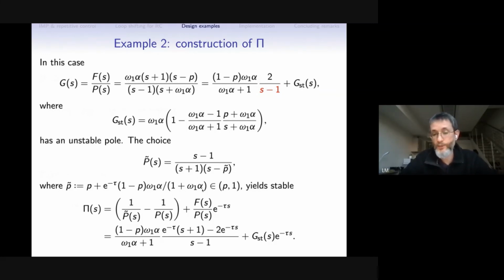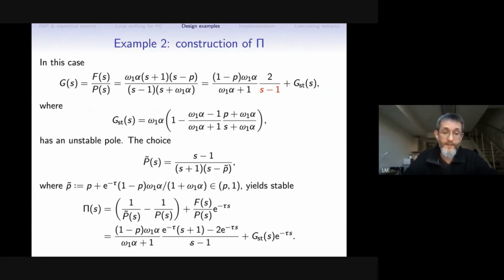This is an analytic expression for it. But what's important is that it is always larger than p and always smaller than 1. Okay, so we have yet another plant having more or less the same structure as the original plant, probably a little harder to control, expectably. And then we have this pi block, which is a distributed delay element that needs to be approximated.